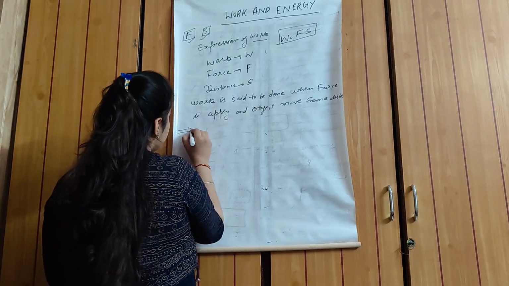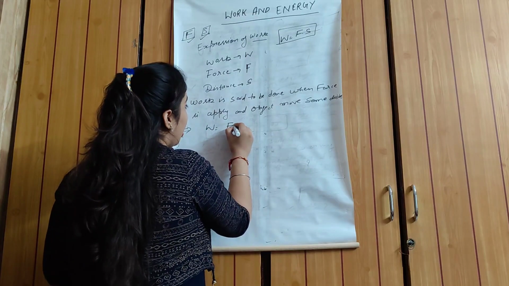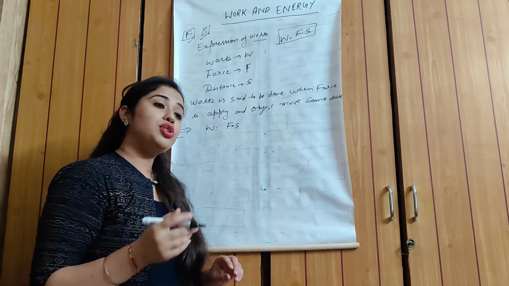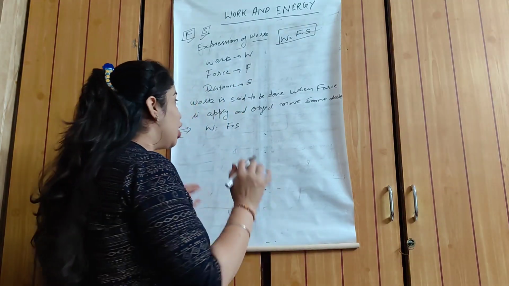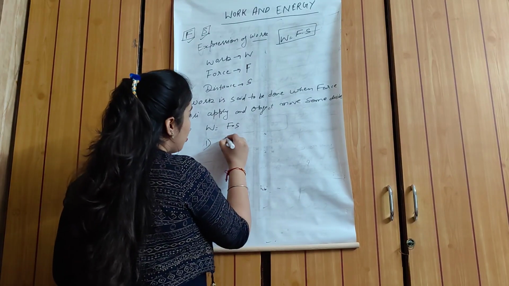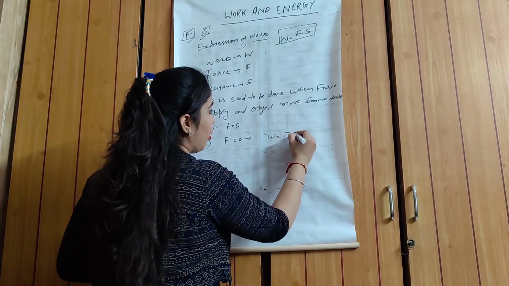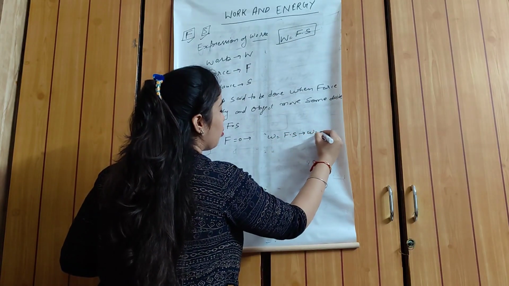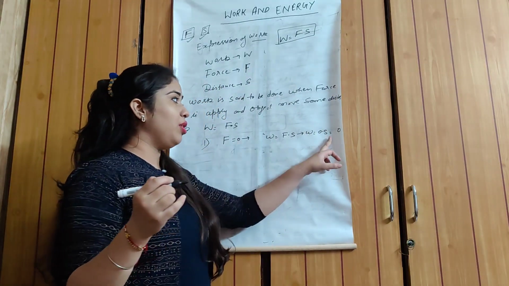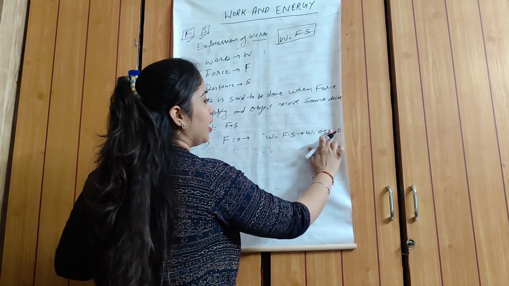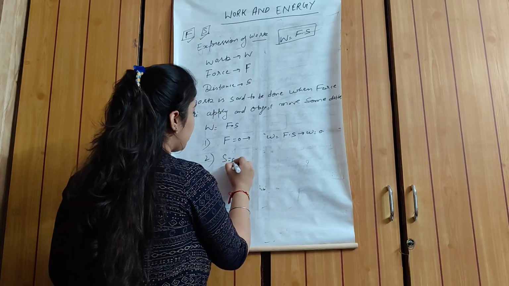Now, students, we will discuss two cases of W is equal to F dot S. If you want work to be done, both components must be present. Firstly, suppose F is equal to 0, then W is equal to 0 dot S, which is 0.